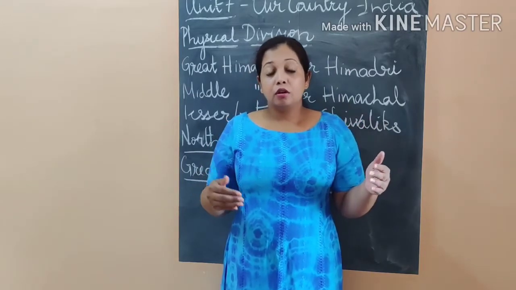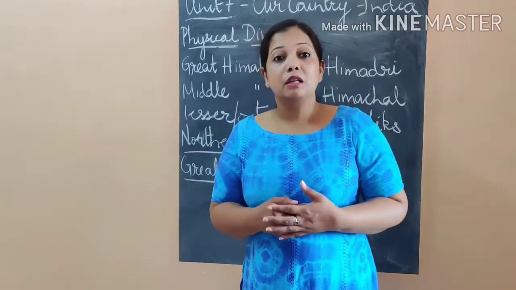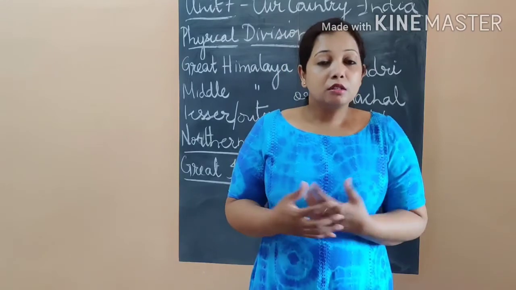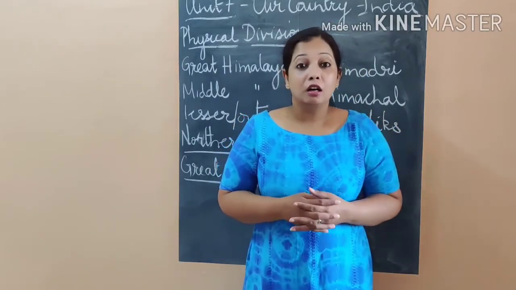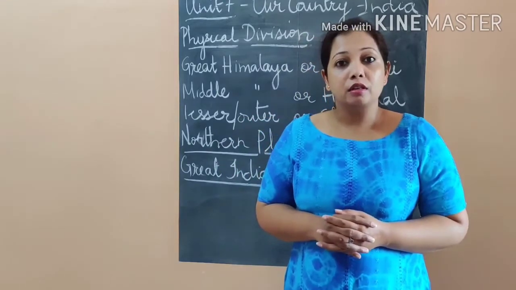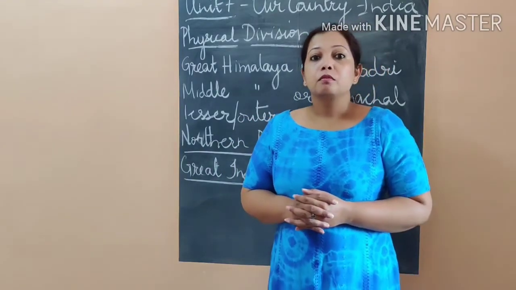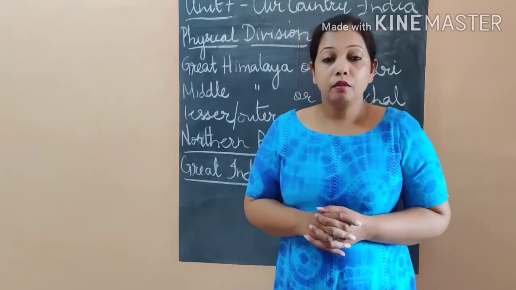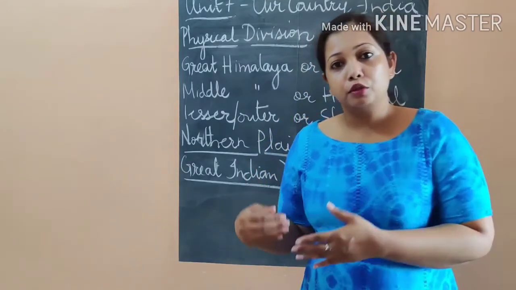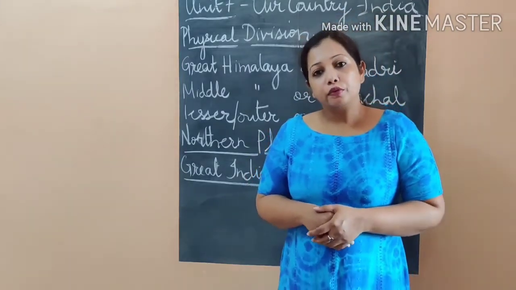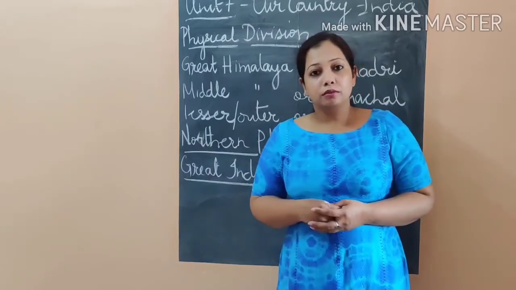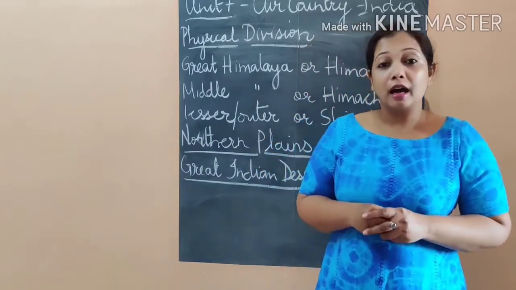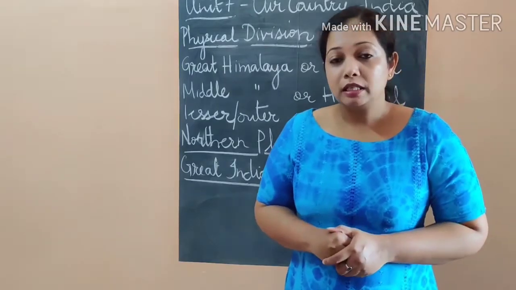These northern plains are made by the silt deposited by the different rivers, especially the Ganga and its tributaries that flow from the north. And it is at the foothills, so they bring down a lot of silt with them. And further in the northern plains, you have the Ganga and the Brahmaputra delta.